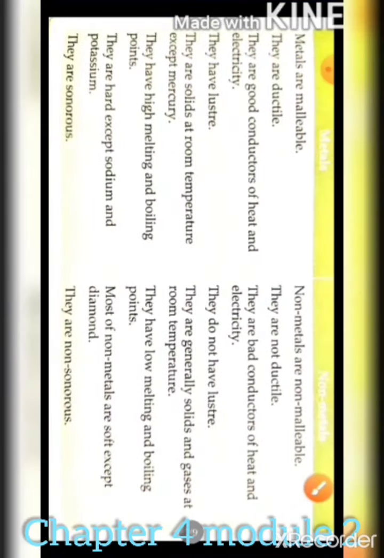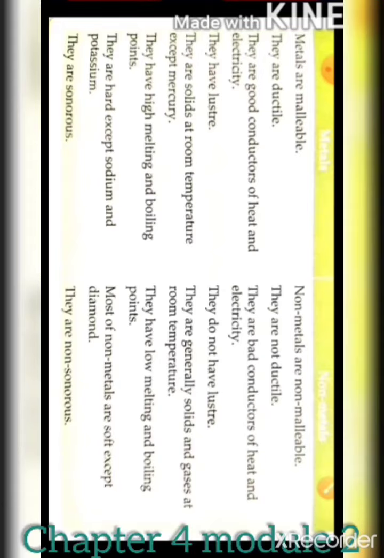Now here there is a table of differences between metals and non-metals. It is given in your book also. Metals are malleable, non-metals are non-malleable. Second, metals are ductile, non-metals are not ductile. Metals are good conductors of heat and electricity, non-metals are bad conductors of heat and electricity. Fourth, metals have luster, non-metals do not have luster.